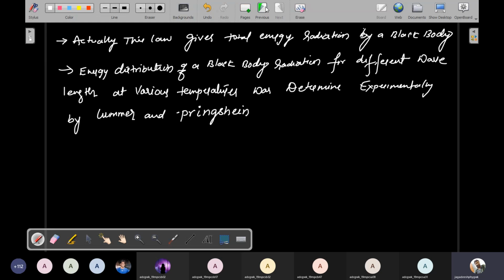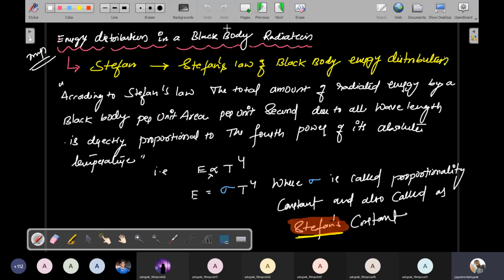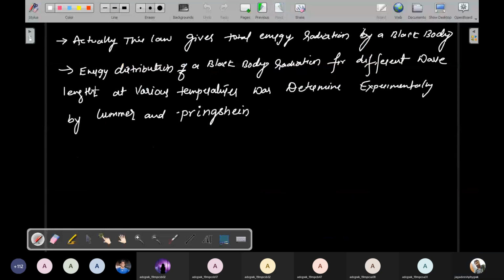So only Stefan can explain the statement. According to this statement, a black body emits radiation, so the energy distribution can be determined using the wavelengths as well as the various temperatures.